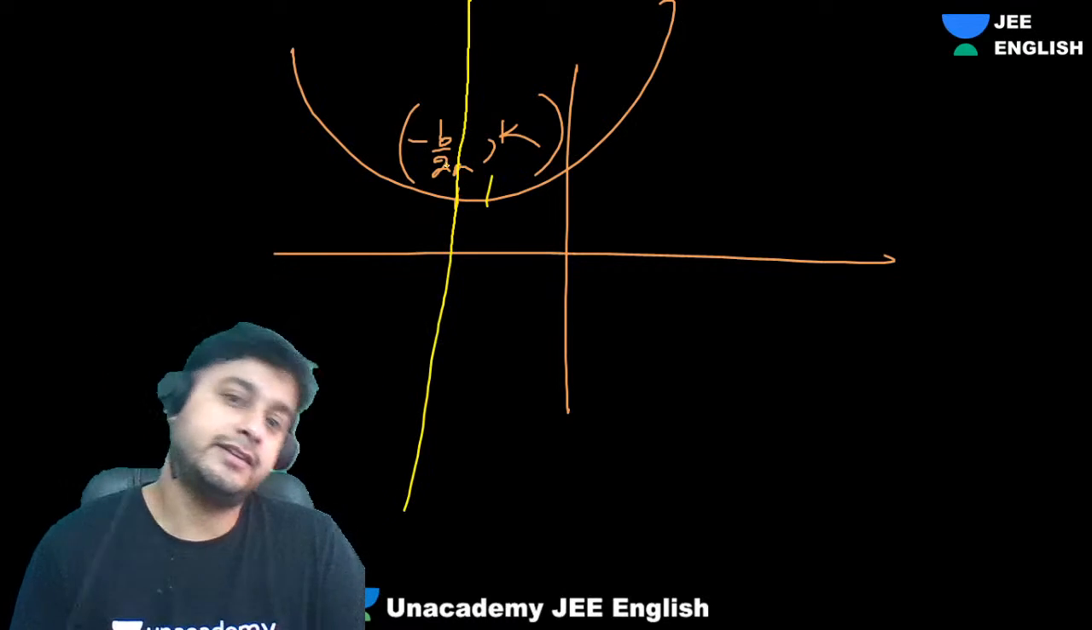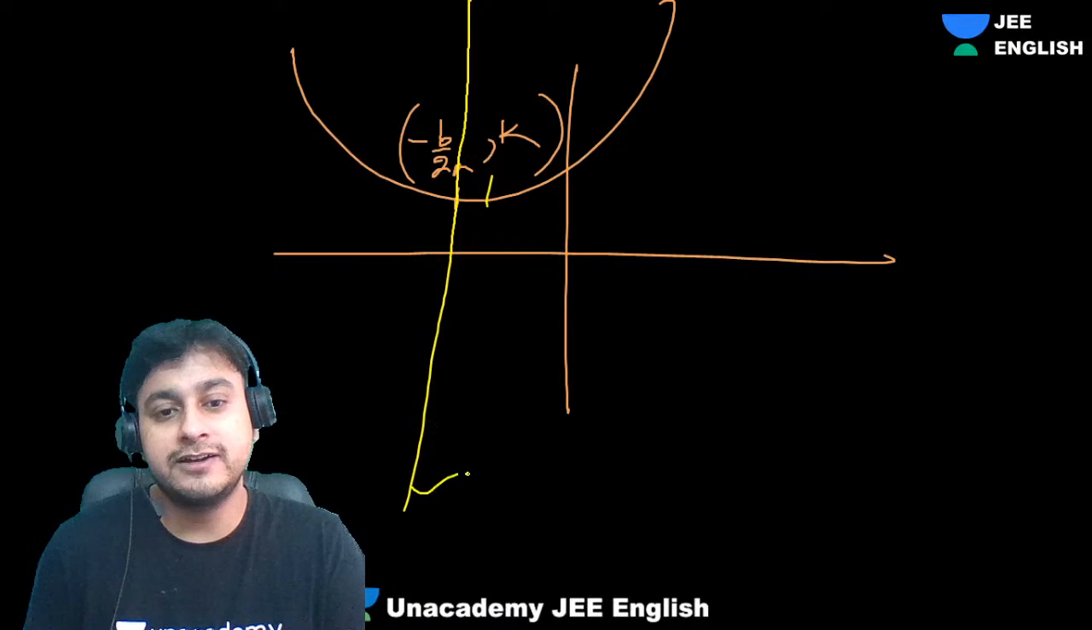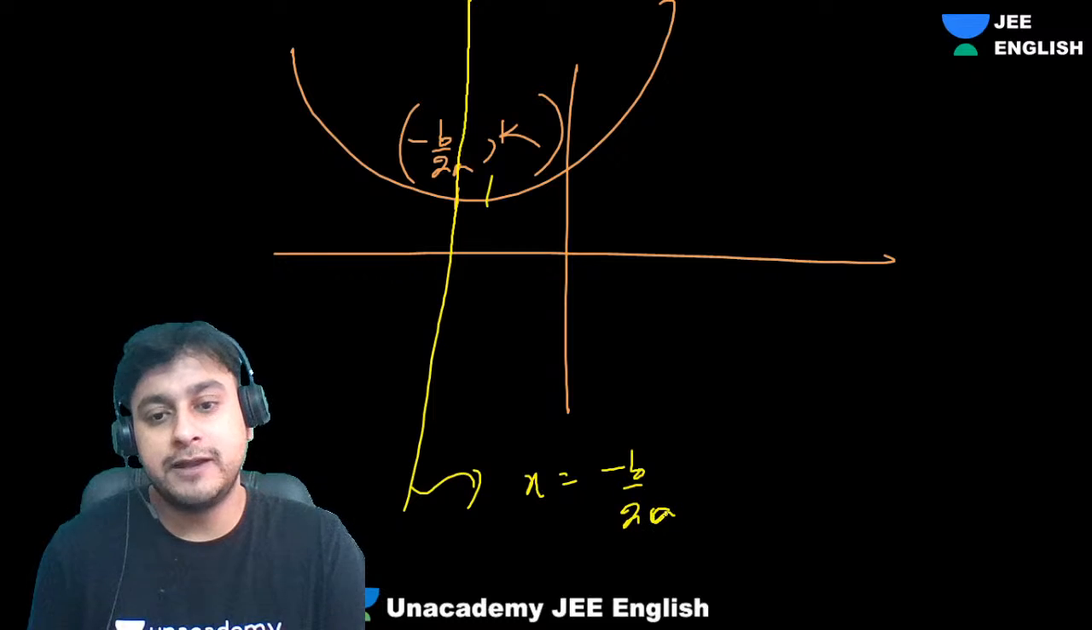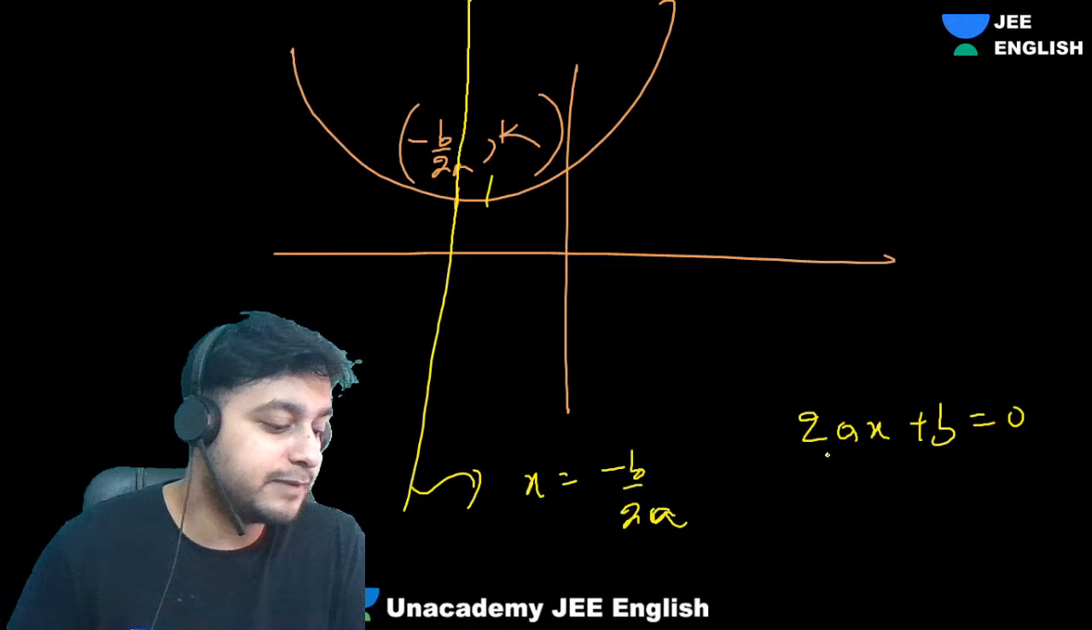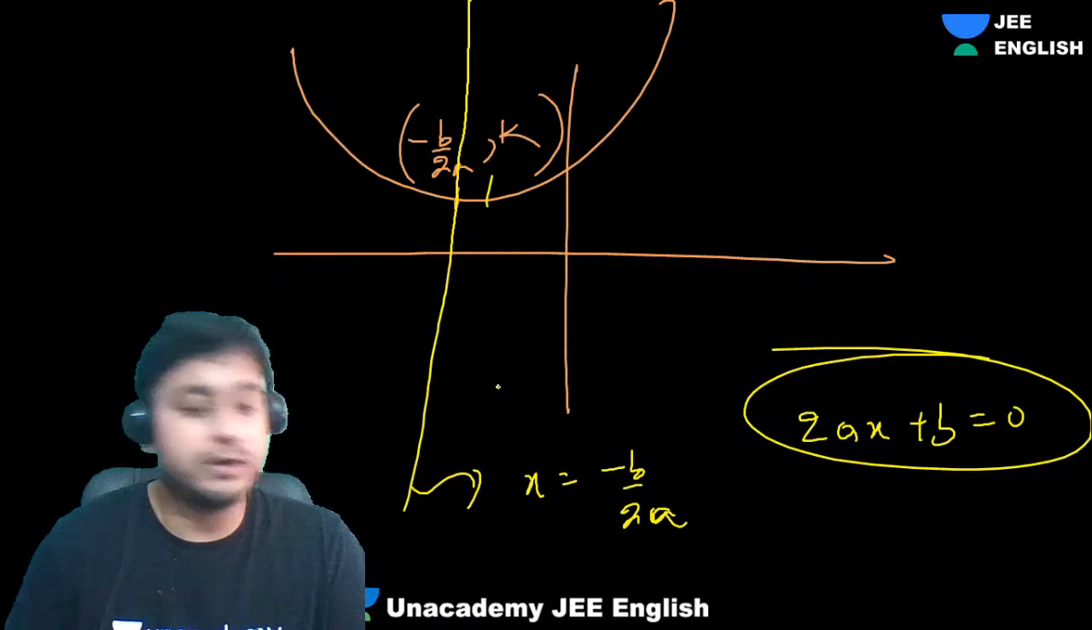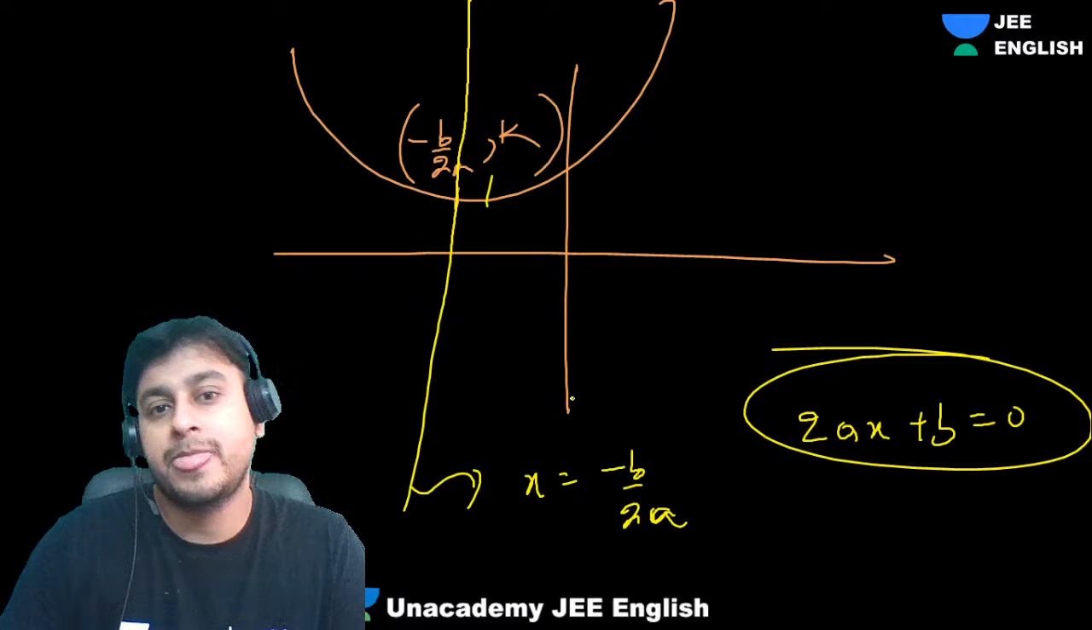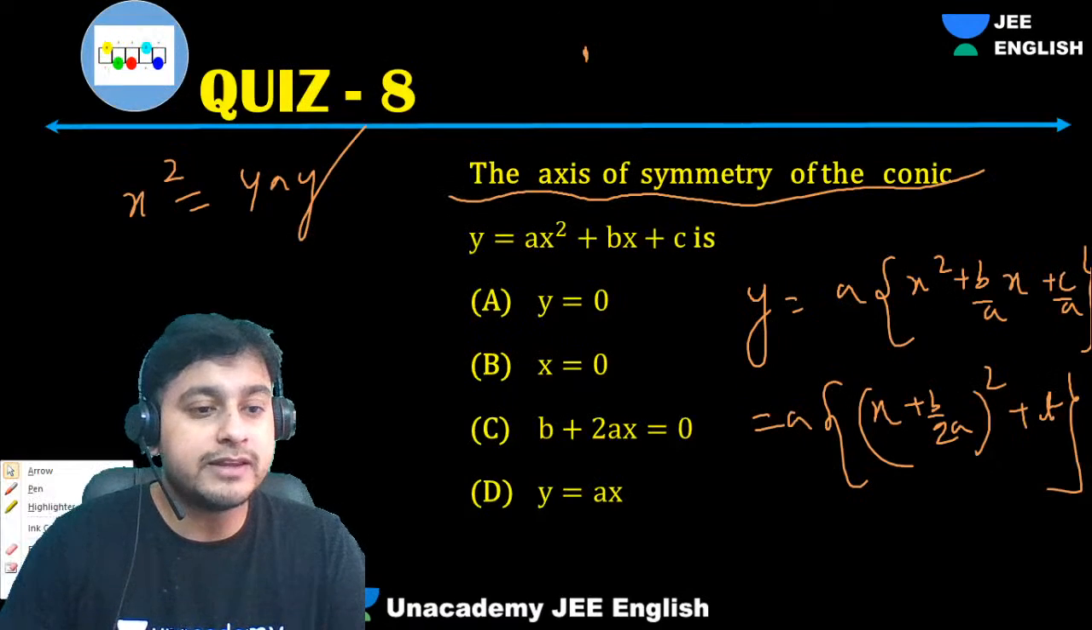This is the axis of symmetry. So can I say this equation will be what? Such an easy one, x equals minus b by 2a. If you cross multiply, you will get 2ax plus b equals 0. 2ax plus b equals 0. That is what we have. Simple. Right? Moreover, one more method.